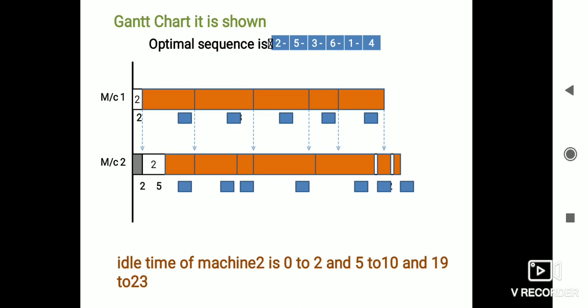And in the sequence we have the next job, 5, that has to be taken by machine 1 with 8 minutes. 2 plus 8 is 10 minutes. After completion of 5 minutes, the second machine has to wait another 5 minutes to take the work of the fifth job from machine 1.